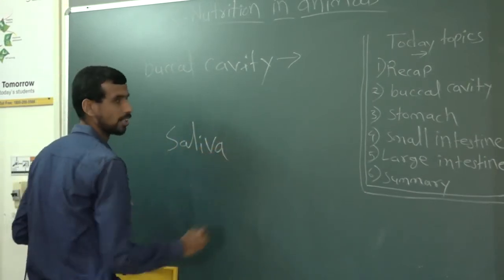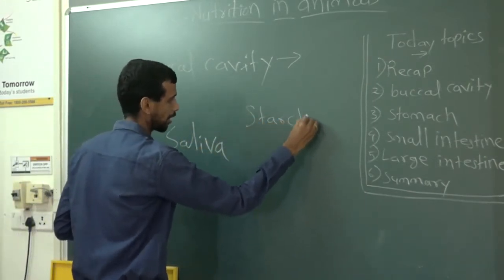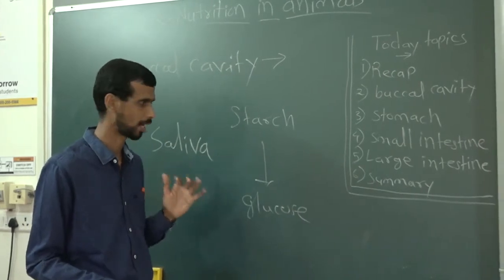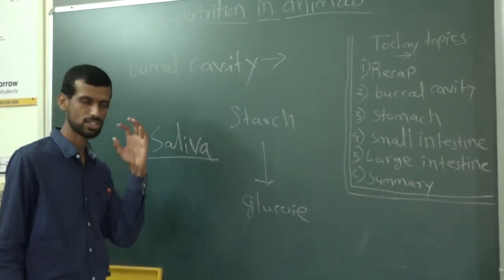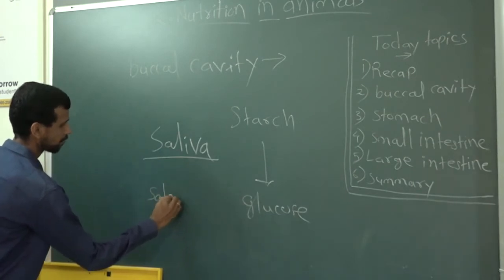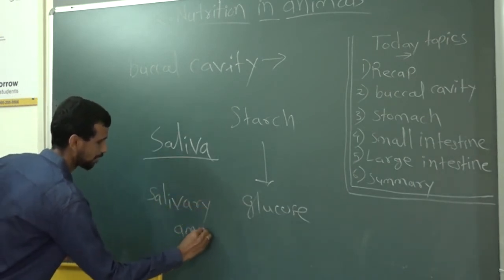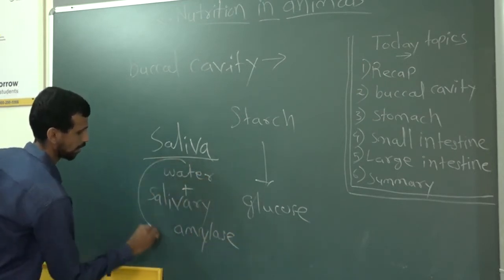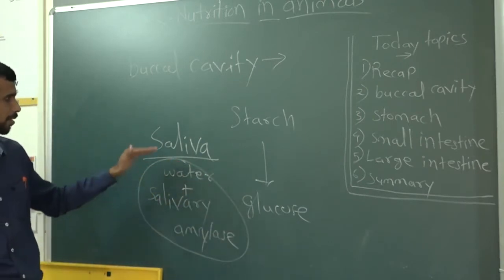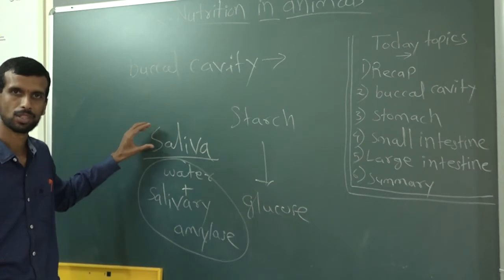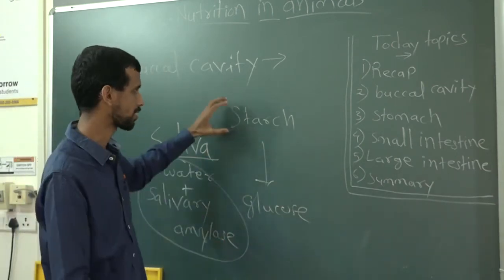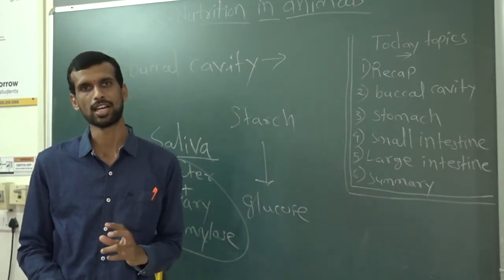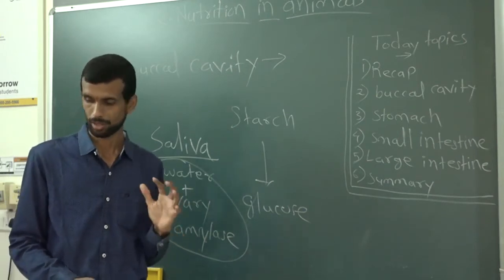Saliva converts starch into glucose, or complex form of carbohydrate into simple form of carbohydrate. What does saliva contain? Saliva contains water and salivary amylase. Water plus salivary amylase is the composition of saliva. Okay, saliva converts starch, meaning complex carbohydrate, into simple carbohydrate. Not all starch is converted into glucose. Some amount of starch is converted into glucose.